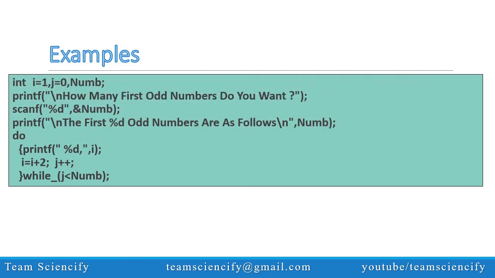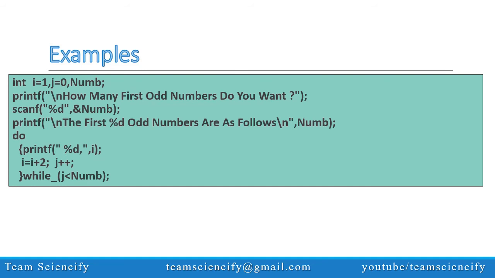Here, let's see some examples of the do while loop statement. In the first example, we have initialized 3 integer type locations with names i equal to 1, j equal to 0 and num. Then we have used the printf statement to ask the user to enter the number of first odd numbers they want. This number we have scanned into the memory location with name num. Then to get the first asked odd numbers, we put the do while loop statement. Initially the value of i and j is assigned as 1 and 0. The do while displays the current value of integer i, that is 1, and increases it by 2.